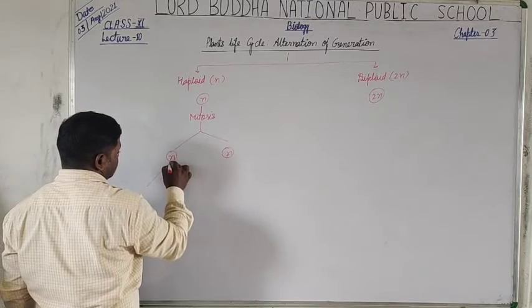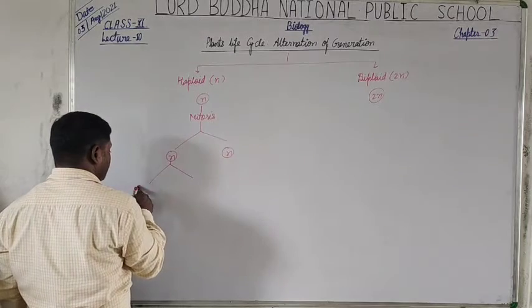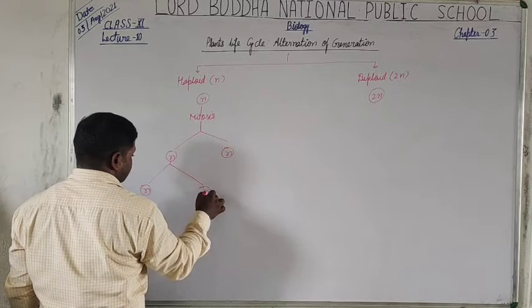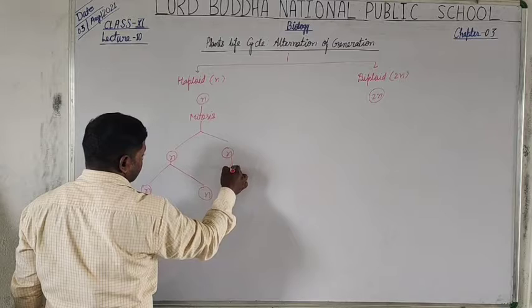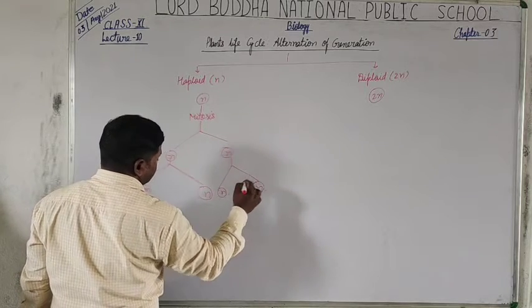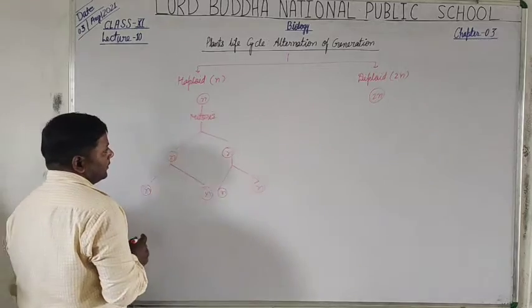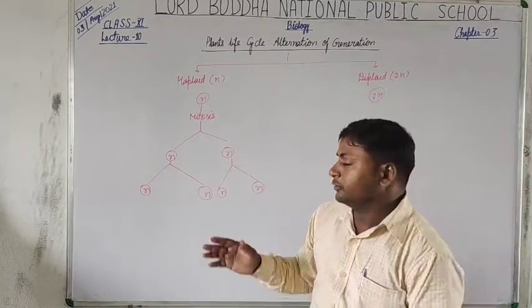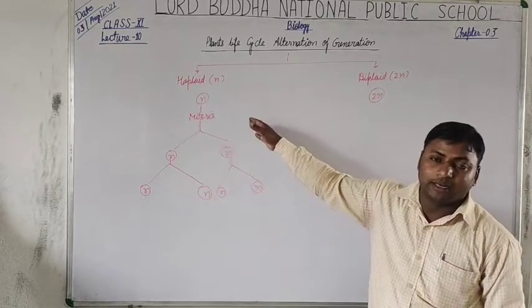They further undergo mitosis to produce n and n cells, and like that, this also n and n. So, in continuous mitosis, the individual cells are formed.